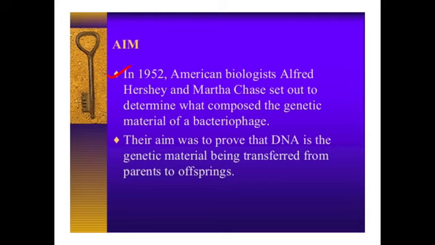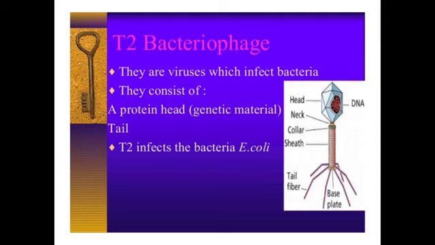So first we have to see the aim of that experiment. The aim was to prove that DNA is the genetic material being transferred from parents to their offspring. In this experiment, Hershey and Chase worked with viruses that infect bacteria, that is, bacteriophage. Generally, this bacteriophage is composed of DNA and protein.